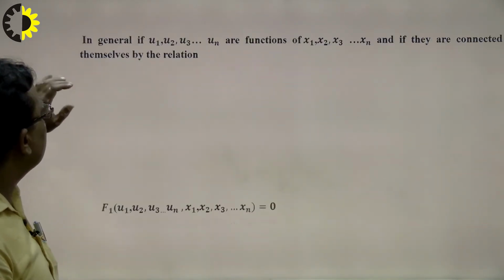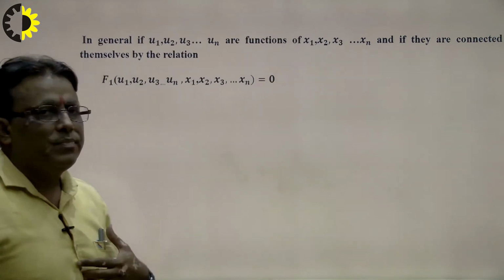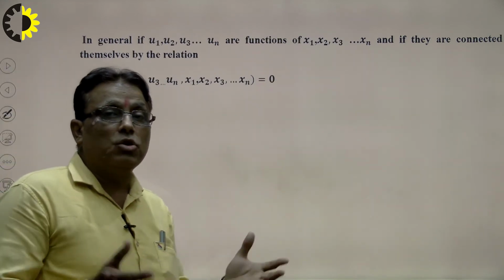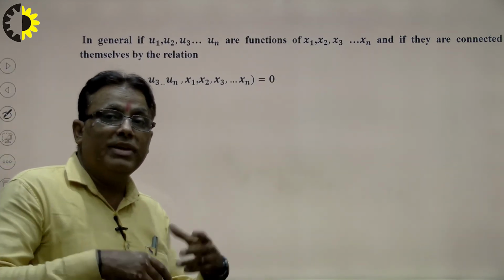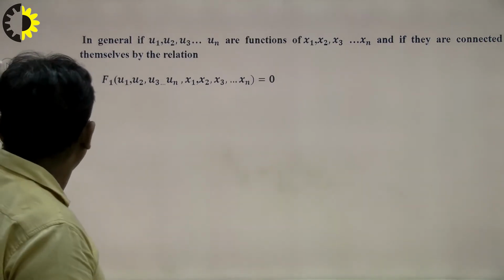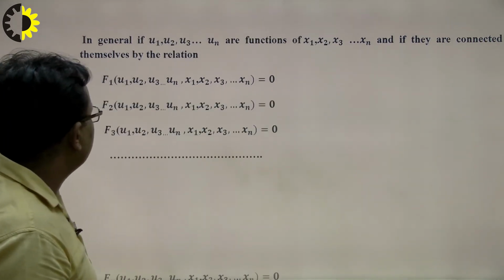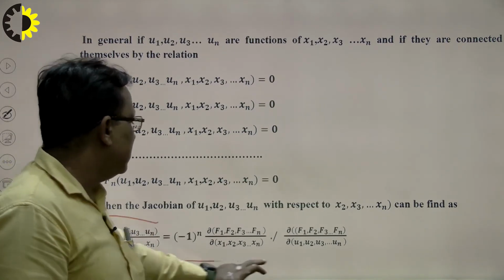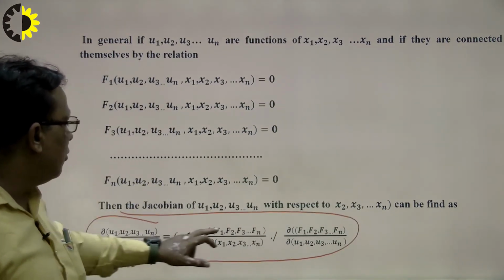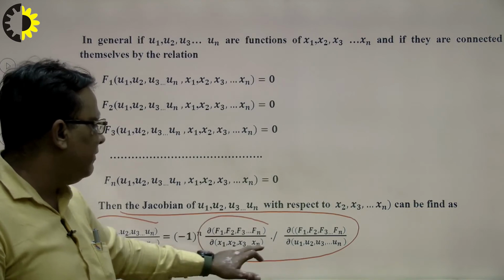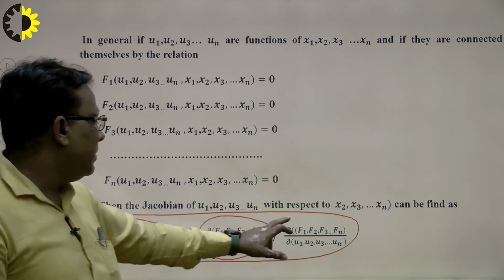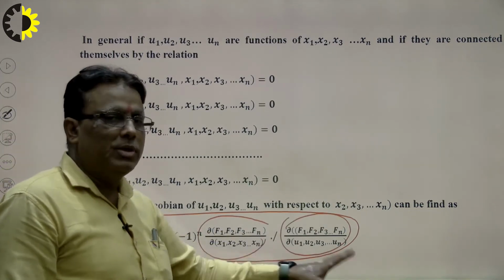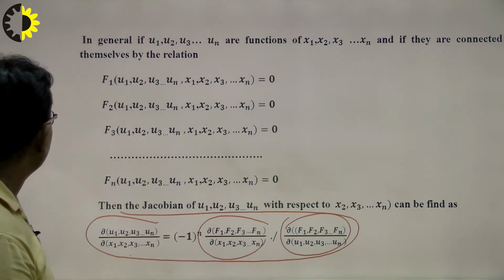Suppose I consider a problem here. Suppose u1, u2, un are functions of x1, x2 and xn. That means we can generalize this statement. So we see here f1, f2, f3 and fn, then what will be the Jacobian here? So the Jacobian will be this. In the same way, the Jacobian of functions f1, f2, f3 with respect to x in the numerator, and the Jacobian of f1, f2, f3 with respect to u in the denominator. And this is the criterion to solve the problem.